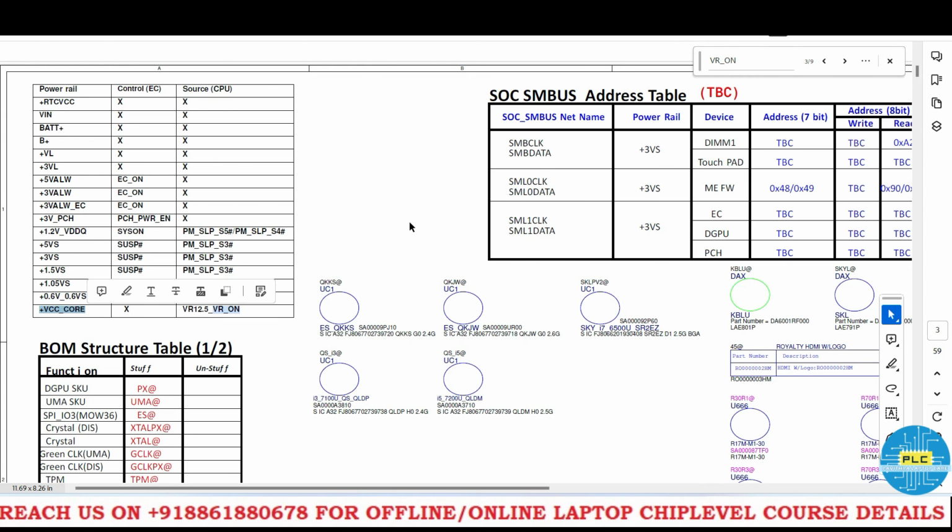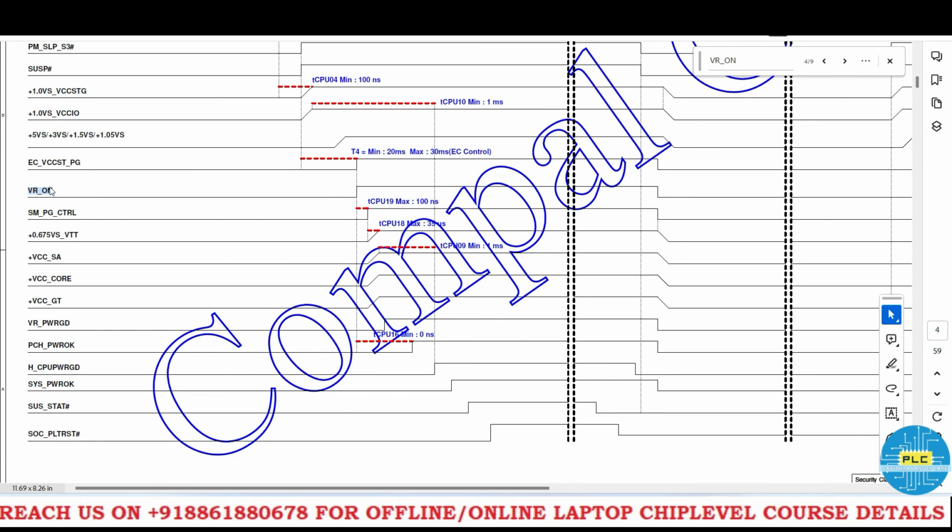See here, what signals will be active now? Once we get VR on, SMPG control we already got, this one also we got. SA we just got through the CPU IC, core we got, GT we got, VR power good. After these voltages there are more, which I'm going to tell you briefly now.